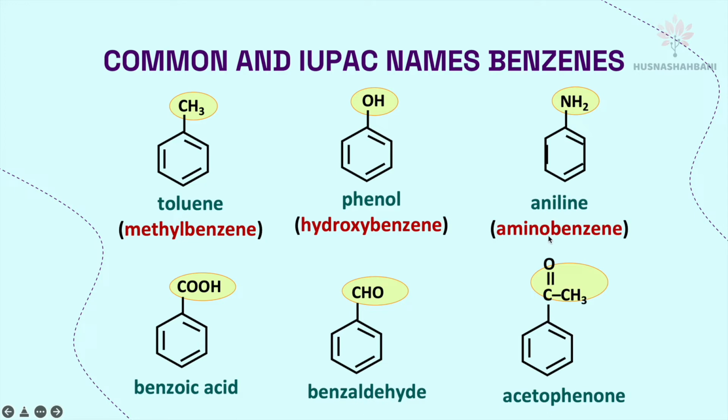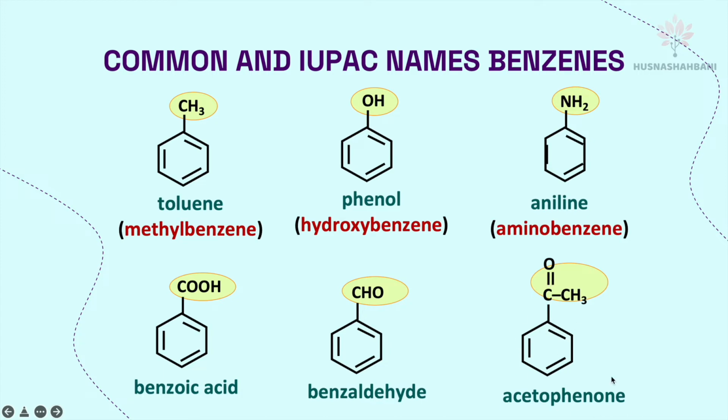Aminobenzene is the IUPAC name because the amino group is attached to the benzene ring as the parent, and the common name is aniline. Next, a carboxylic acid substituent attached to the benzene ring, we call it benzoic acid. An aldehyde group attached to the benzene ring, we call it benzaldehyde. A ketone attached to the benzene ring, acetophenone.